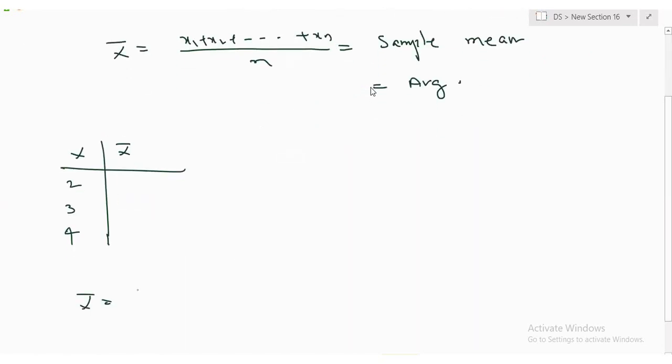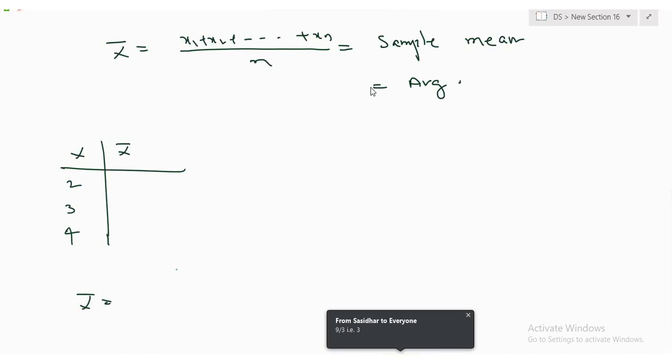These look very simple, but when you are really applying bigger things, you should not have any confusion. These are the game changers, I'm telling you. These are very fundamental units to build the concepts further. So what is this? 2 plus 3 plus 4 divided by 3, which is equal to 3.